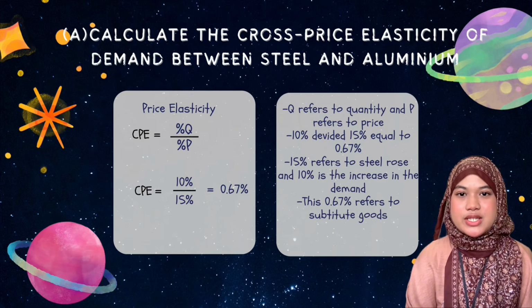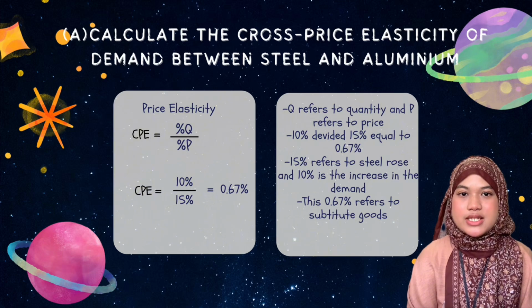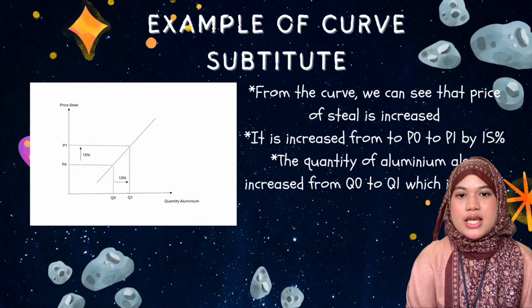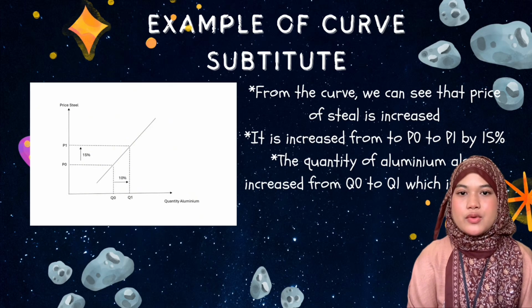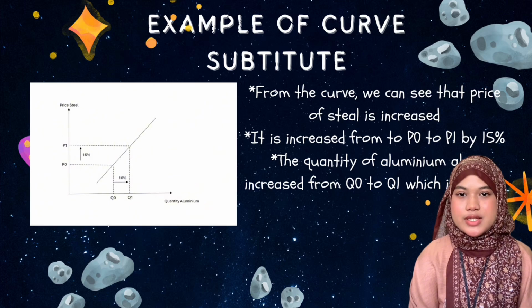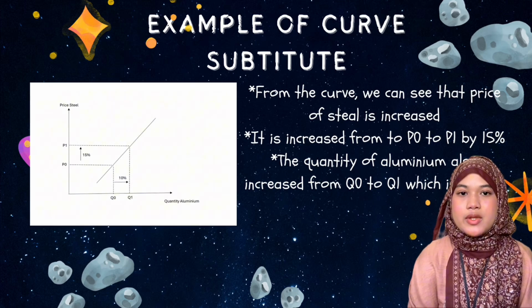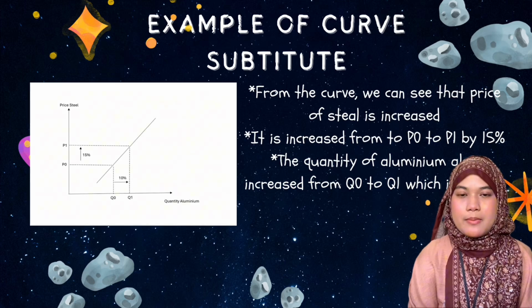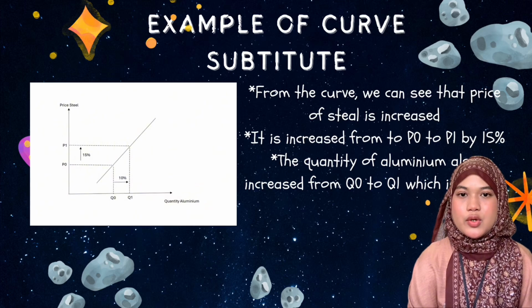50% refers to steel rose and 10% is the increase in the demand. This 0.67 refers to substitute goods. For example, of cross-price elasticity of substitutes, from the curve we can see the price of steel is increased from P0 to P1 by 50%. The quantity of aluminium also increased from Q0 to Q1, which is by 10%.